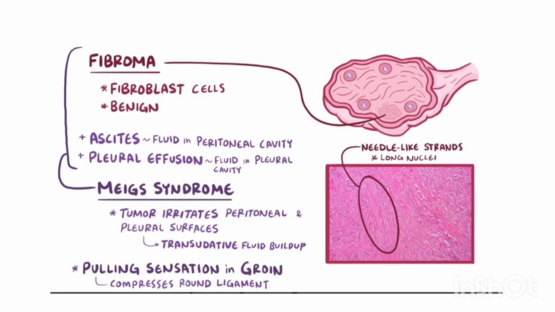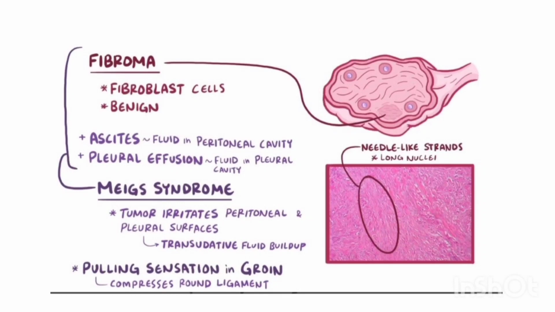The second type of sex-cord stromal tumors are the fibromas. They develop from the fibroblast cells and are usually benign in nature. The fibroblast cells are released as a part of healing process when the eggs are released from the ovary, and uncontrolled proliferation of the fibroblast cells results in the formation of a fibroma.